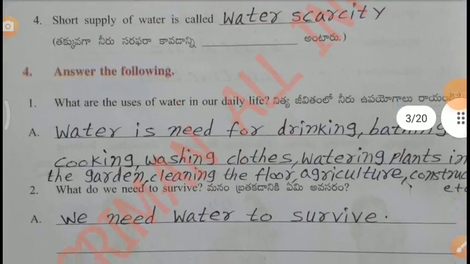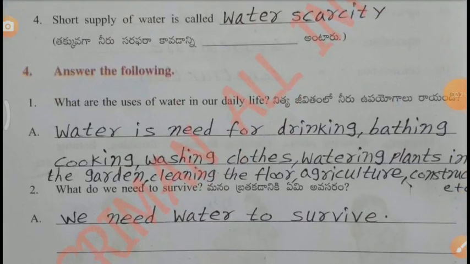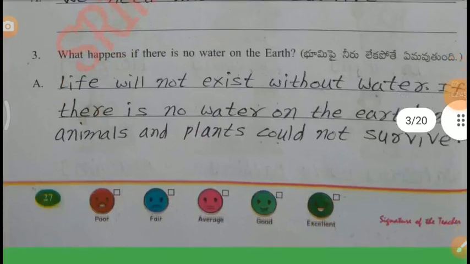Fourth one, short supply of water is called water scarcity. Answer the following. First one, what are the uses of water in our daily life? Water is needed for drinking, bathing, cooking, washing clothes, watering plants in the garden, cleaning the floor, agriculture, construction, aquaculture, etc. Second one, what do we need to survive? We need water to survive.